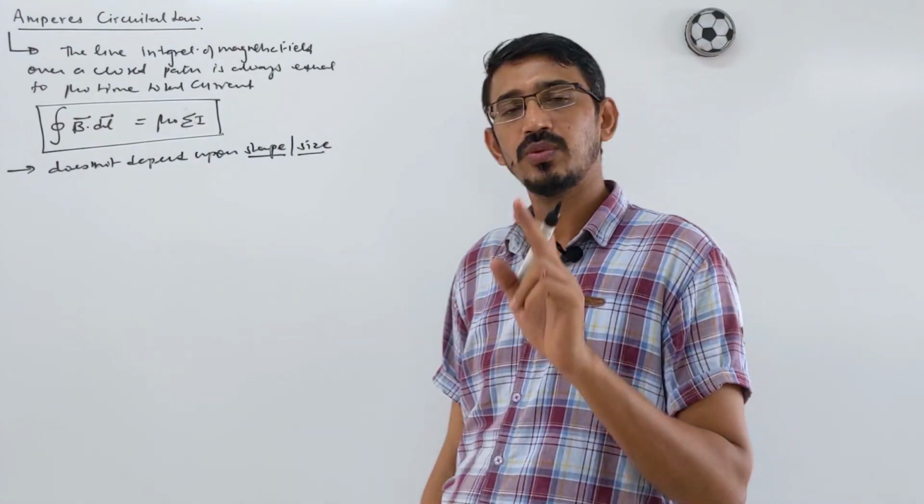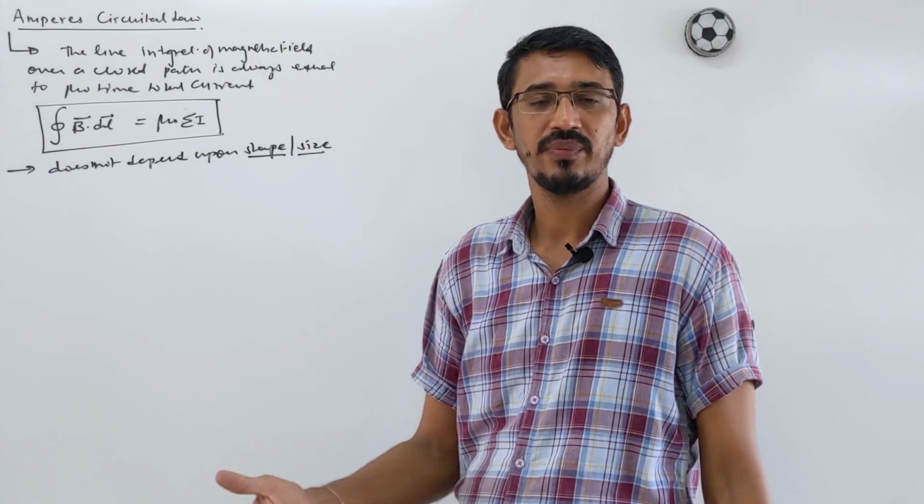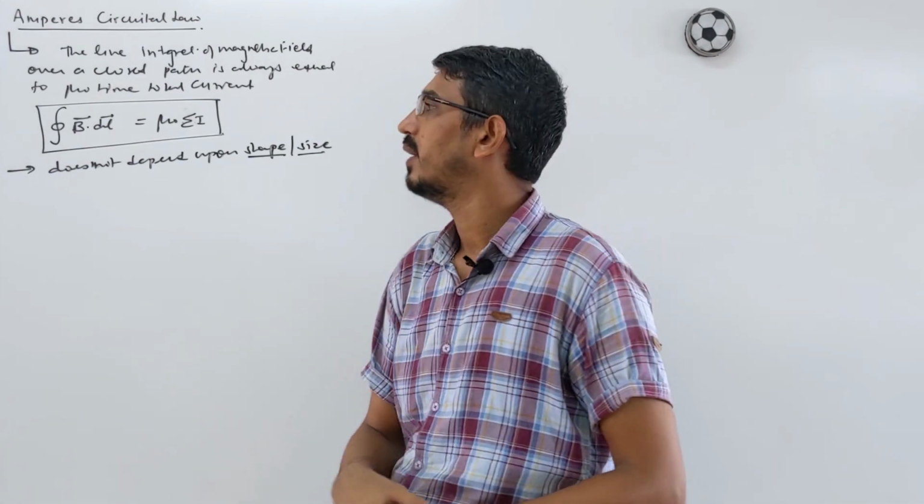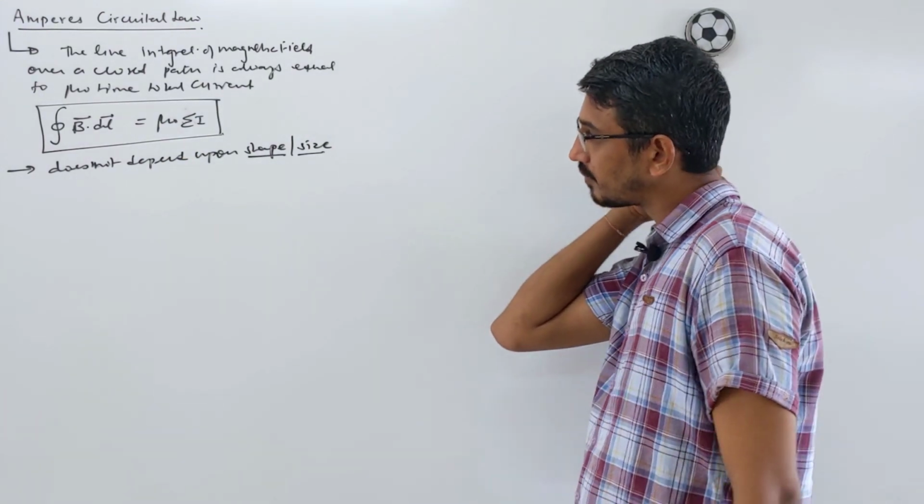So the Biot-Savart law you can write for any condition: any type of loop, any type of wire, any type of object where current is flowing and you want to know the magnetic field. But this is applicable only to closed loops.